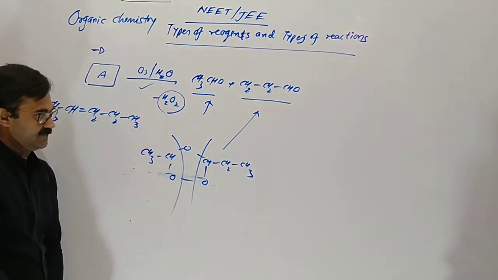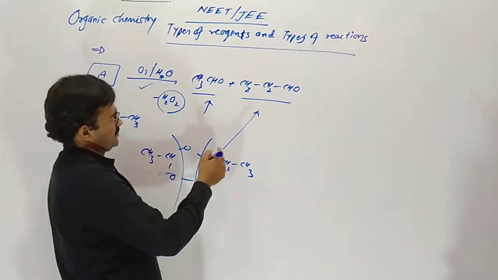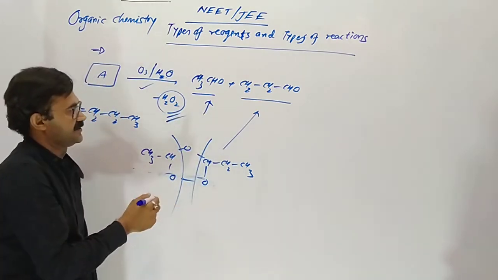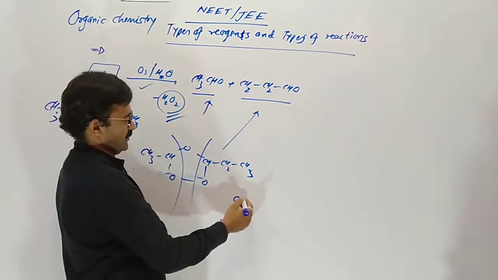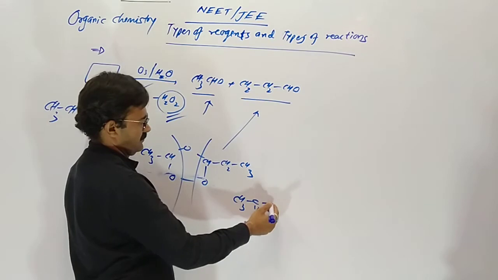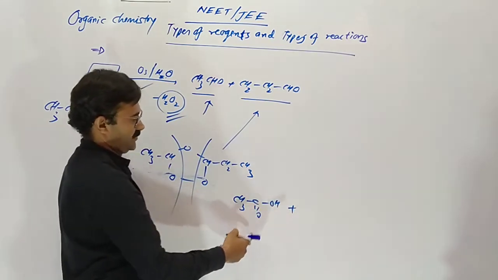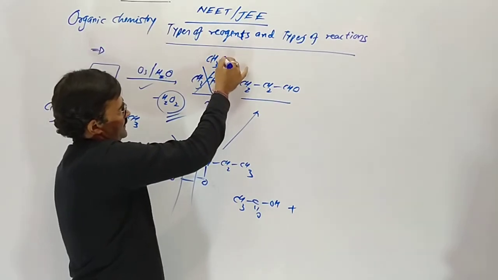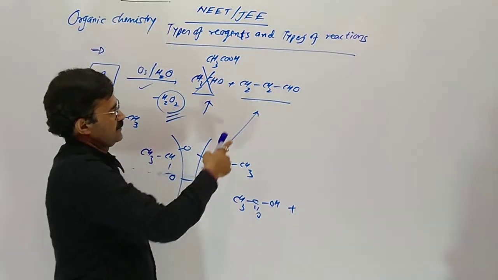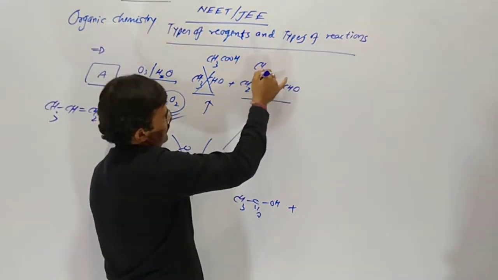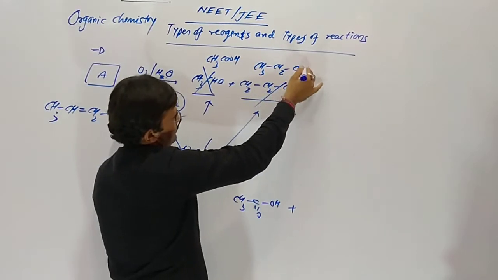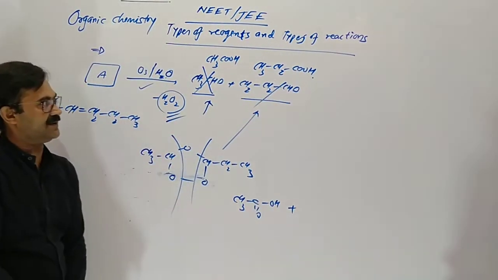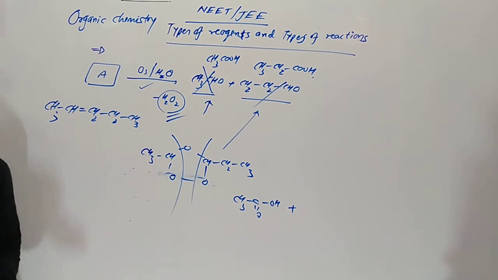So H2O2 forms. H2O2 is a strong oxidizing agent. So the CHO group converts into COOH. So the product is now acetic acid. Propanal gives propanoic acid on oxidation. The answer will be changed.